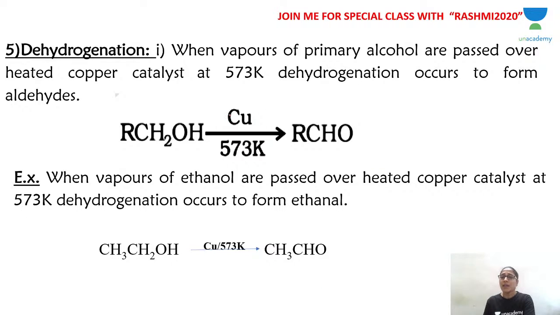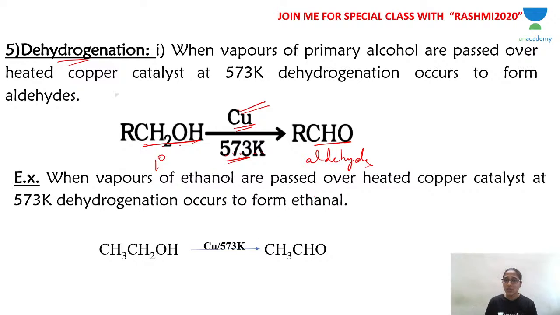Next is dehydrogenation. We will learn now about tertiary alcohol. The reaction is dehydrogenation. In dehydrogenation, the catalyst is quite different. We use copper heated to 573 Kelvin, and vapors of the alcohol are passed over the heated copper as a catalyst. If primary alcohol is passed over heated copper at 573 Kelvin, the primary alcoholic group CH2OH becomes CHO. You get aldehyde. So primary alcohol becomes an aldehyde.